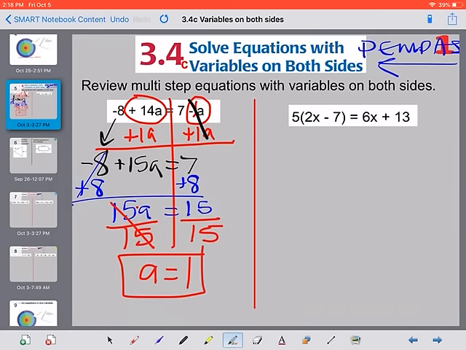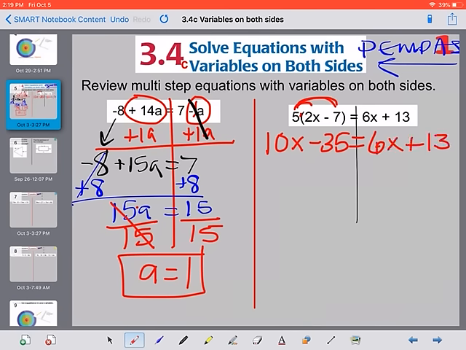Let's take a look on the other side. If you want, you can draw a box to multiply or distribute. I'm going to just multiply using multiplication. 5 times 2 is 10x. Since it's multiplied, again, 5 times a negative 7 is negative 35. And then we have letters on both sides.